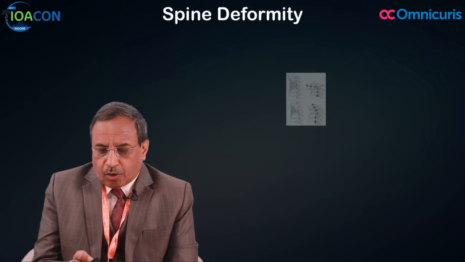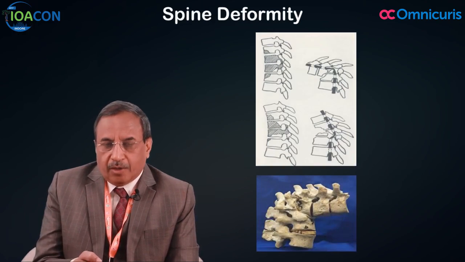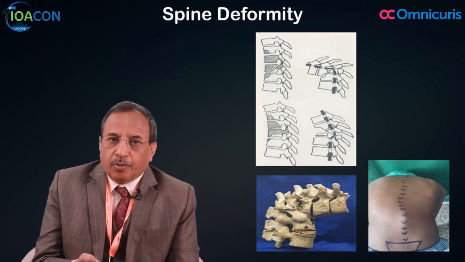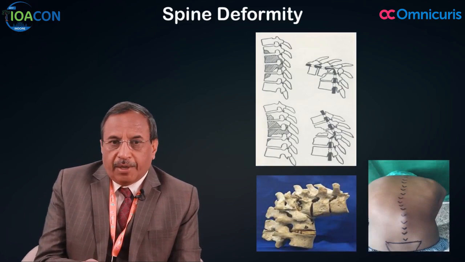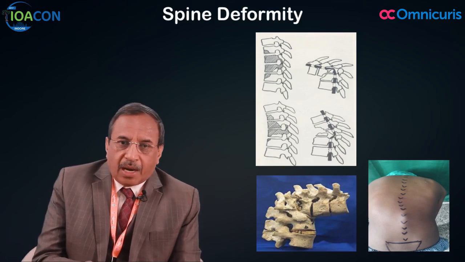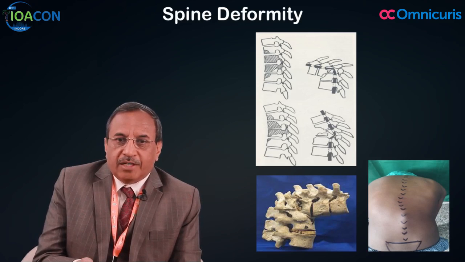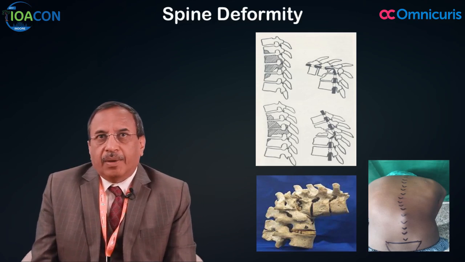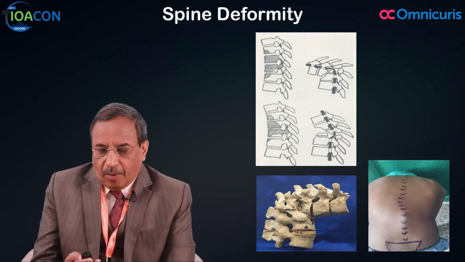The most common cause of spinal deformity is tuberculosis, because it causes destruction of bone. As the vertebral bodies are destroyed, the spine buckles over and bends, and the back develops a clinically visible deformity.